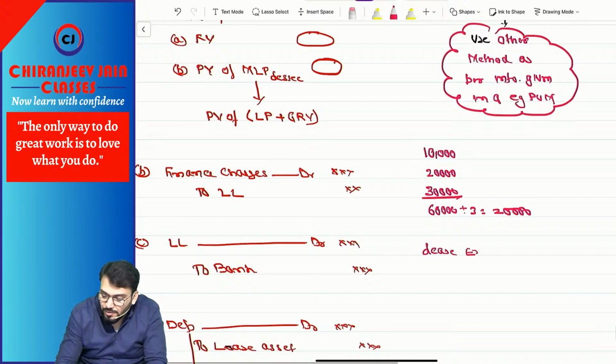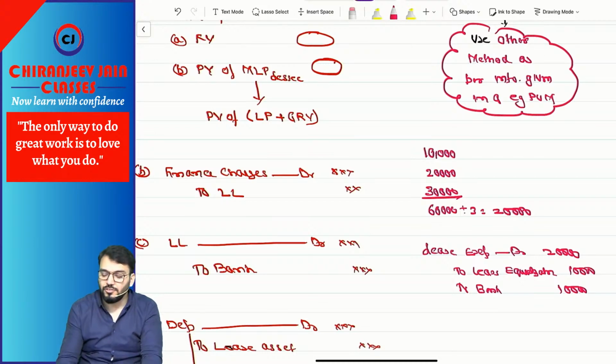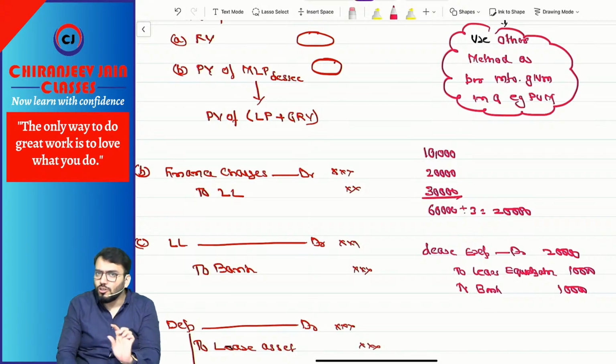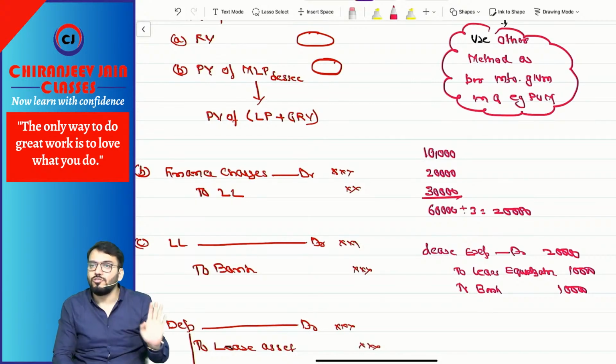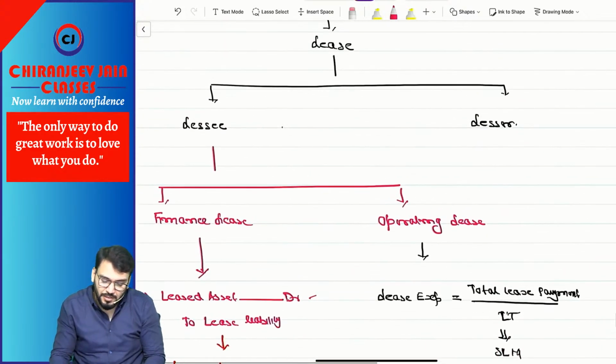Lease expense will be 20,000. But how much is paid? Bank is 10,000. So the difference will be adjusted in the lease equalization account, 10,000. Understood? And in the second year and third year you will do a similar journal entry. Automatically the lease equalization account will be closed. Got this point? This is in the books of lessee.